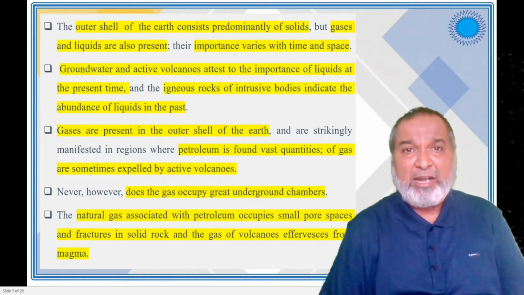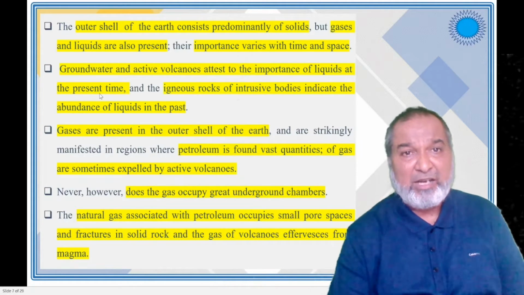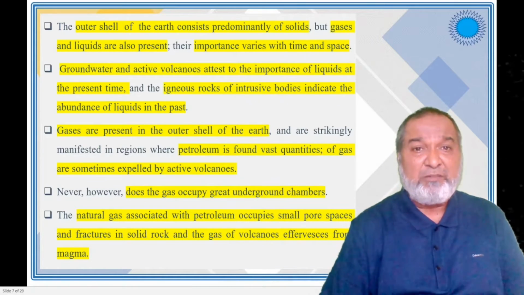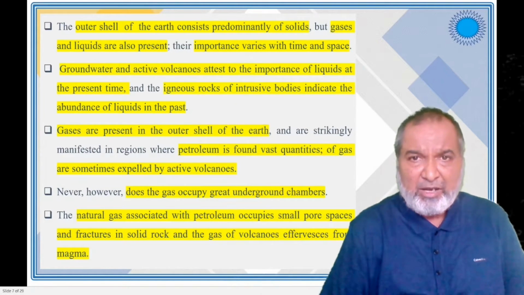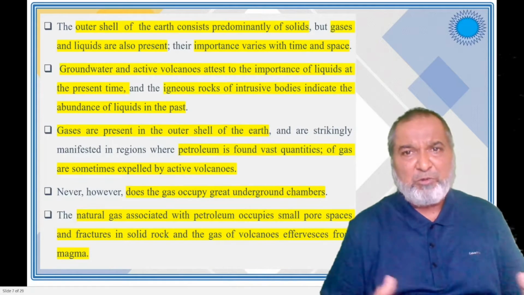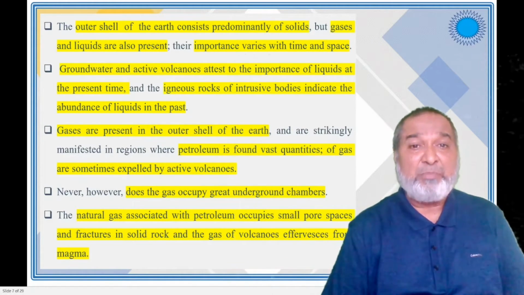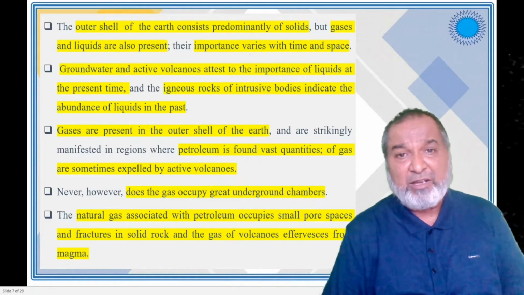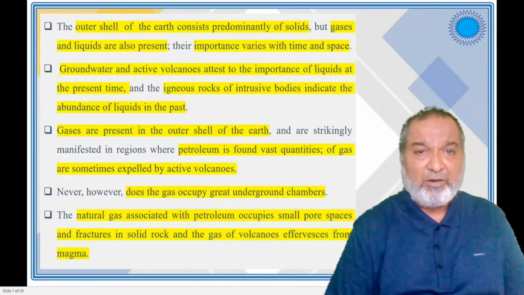Groundwater and active volcanoes attest to the importance of liquid at the present time, and igneous rocks and intrusive bodies indicate an abundance of liquid in the past. In volcanic eruptions, the magma is poured out, containing gases, liquid, and solid material. The gases present in the outer shell of the earth are strikingly manifested in regions where petroleum is found, with vast quantities of gas surrounding it.